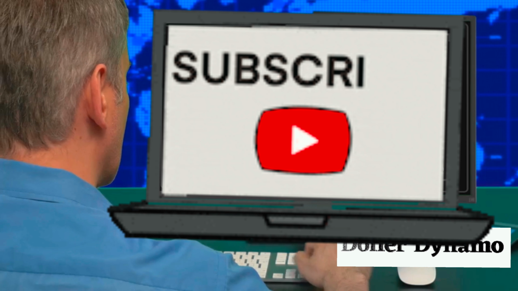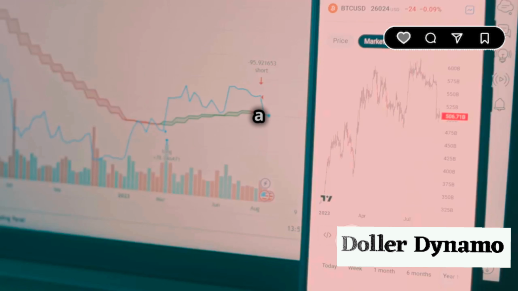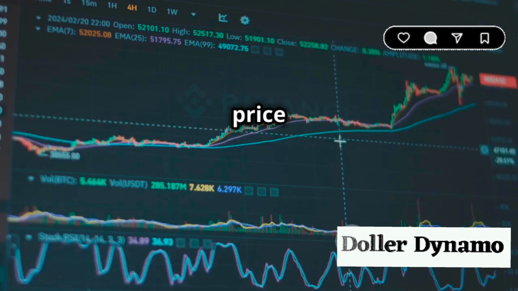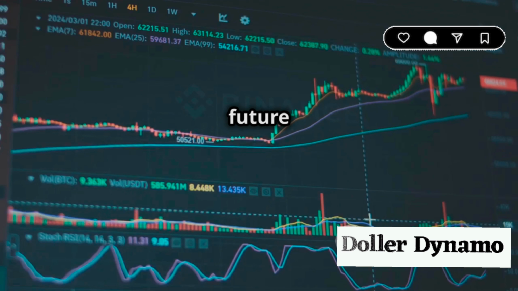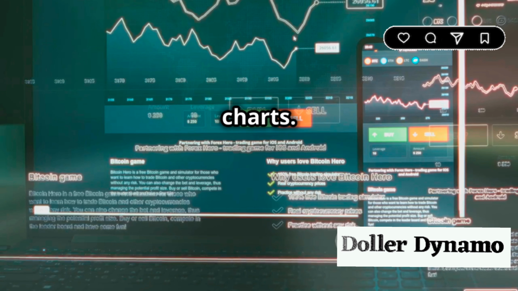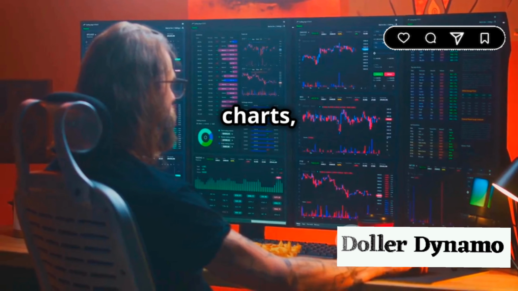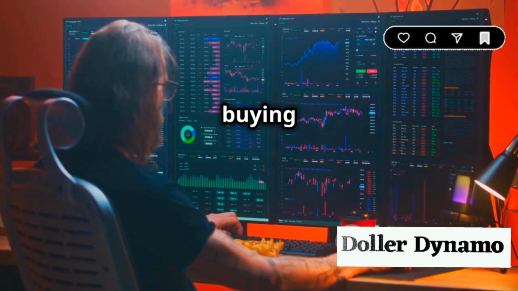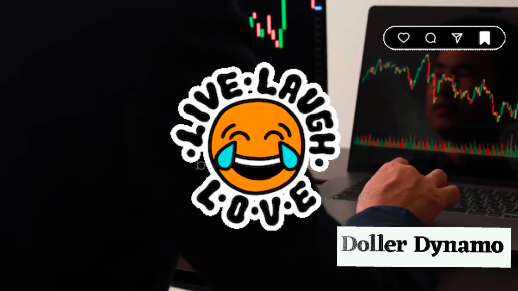Charting the course: understanding indicators. Imagine a map for navigating the crypto market. That's what trading indicators are. They are tools that use past price and volume data to help you predict future price movements. These indicators are visually represented on charts. By learning how to read these charts, you can get a better understanding of market sentiment and potential buying or selling opportunities.